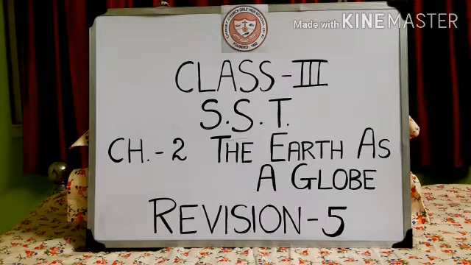Then we have learnt about continents and oceans. We have learnt that there are 7 continents, namely Asia, Africa, North America, South America, Antarctica, Europe and Australia. We had also learned that continents are not regular in shape.